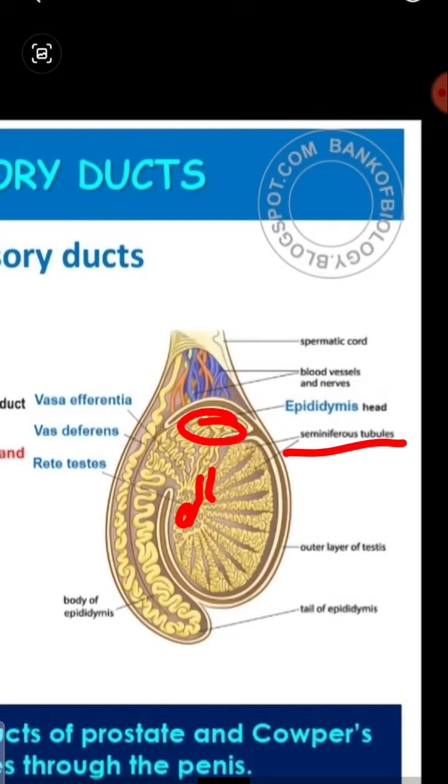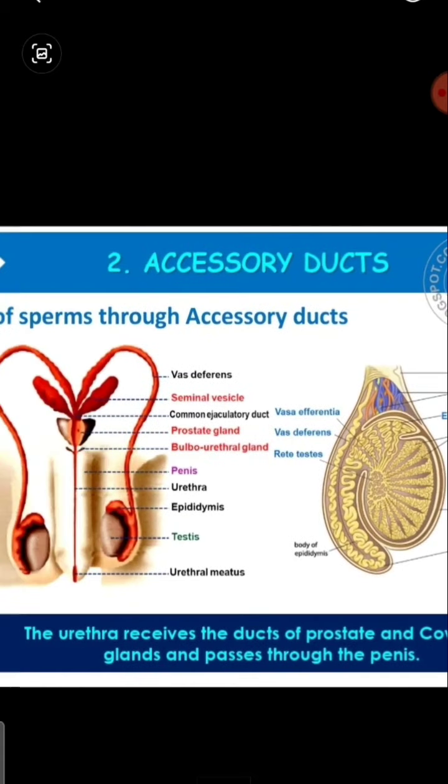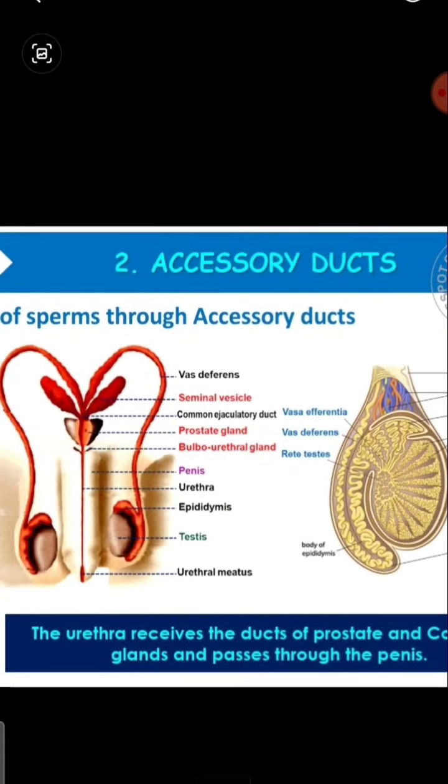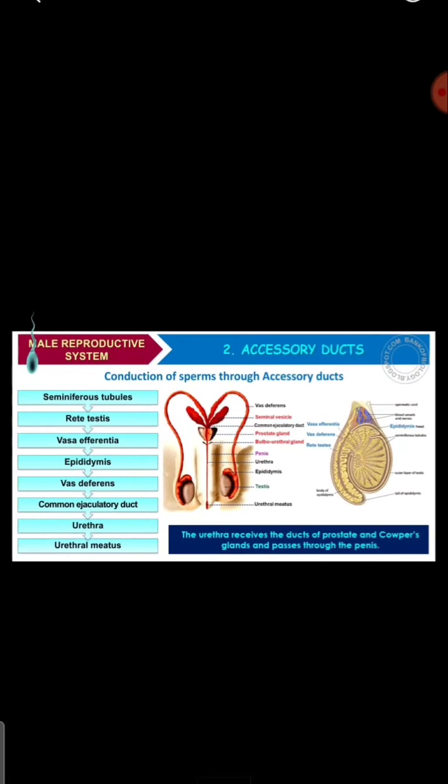Here. So they will temporarily store the sperms, right? So epididymis, and then vasa deferens. So where is vasa deferens? Vasa deferens, and then common ejaculatory duct. So through this common ejaculatory duct that is formed, you can see common ejaculatory duct, and then urethra, and urethral meatus. Like this, the sperms are conducted through the accessory duct.